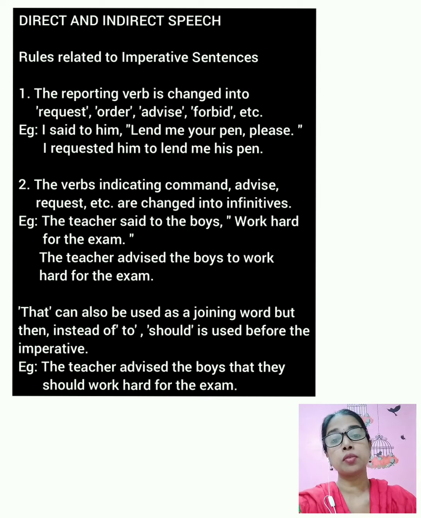So when you are joining with that, remember that after that a pronoun has to be there, and then after the pronoun to will be removed and should will be used before the imperative. In the example, the teacher advised the boys that they should work hard for the exam.